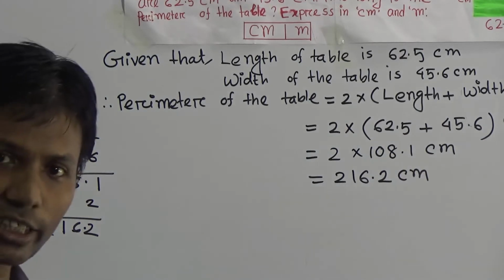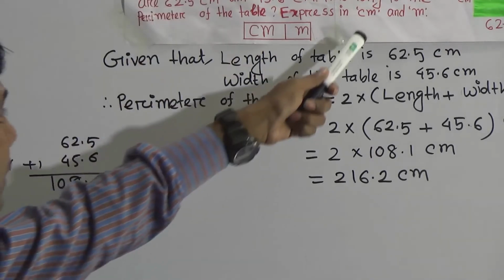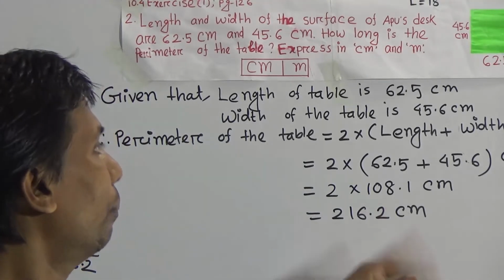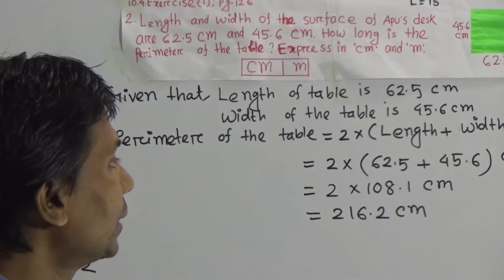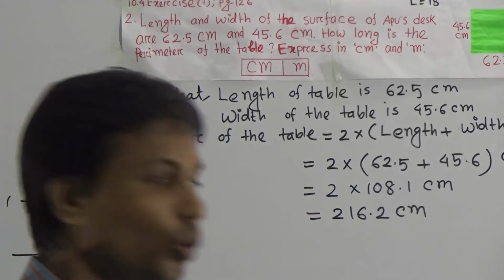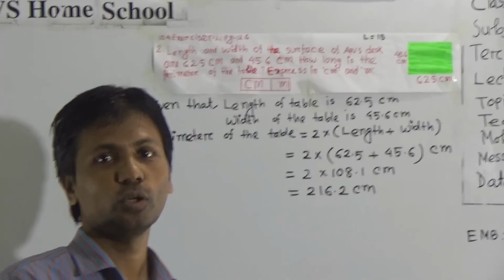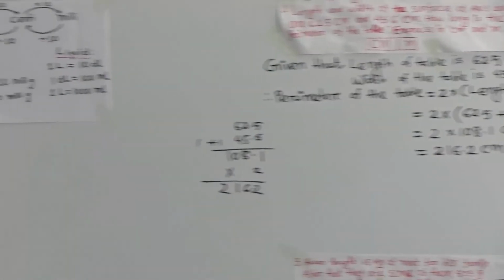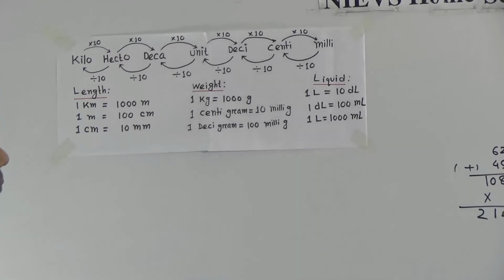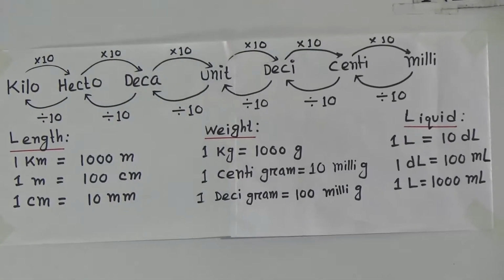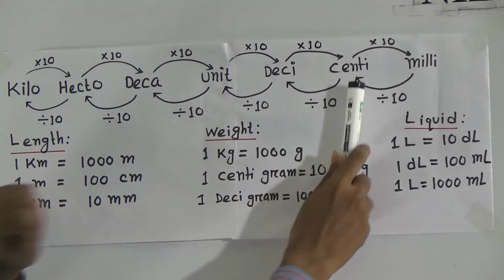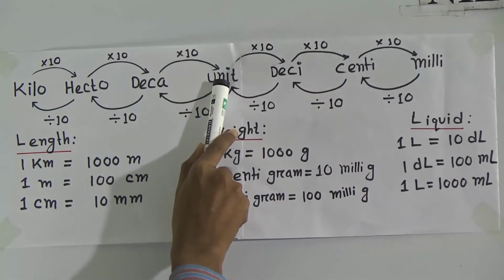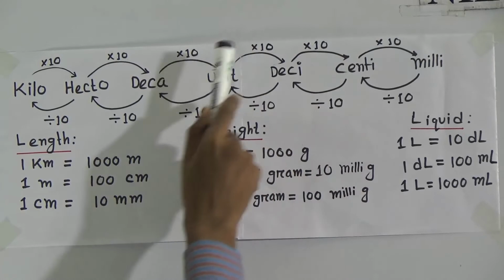Now, what is the second step of the question? Express in centimeter and meter. Already we have got centimeter. Now we have to convert this into meter. Centimeter to meter. Dear student, now again I will go to the format of the formula. We have to convert centimeter to meter. That means smaller unit to greater unit.